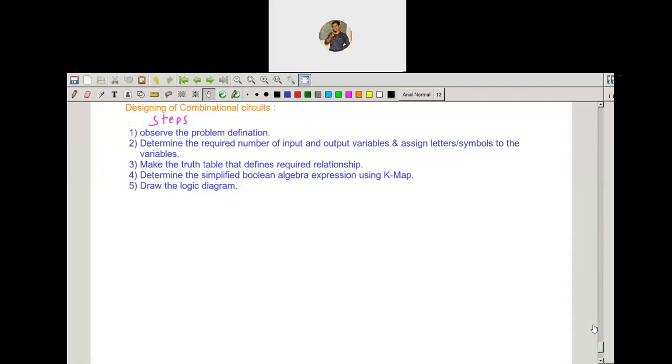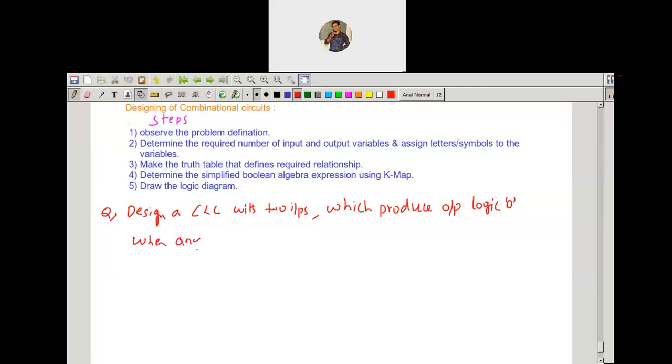The question is: design a combinational logic circuit with two inputs, which produces output logic 0 when any one of the inputs is logic 1. Okay, so this is the given question.